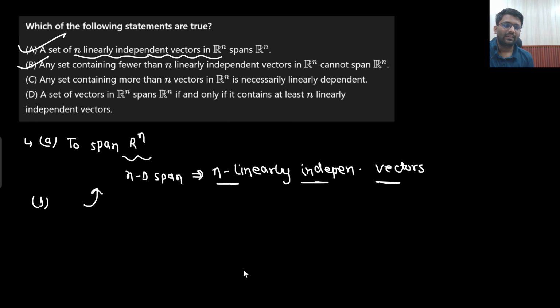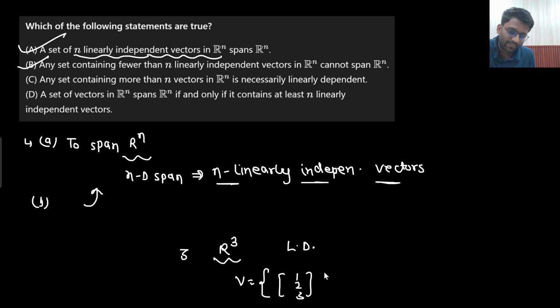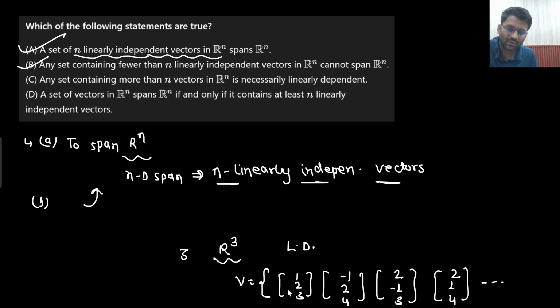Next, any set containing more than n vectors in Rn is necessarily linearly dependent. What does that mean? If you are not able to understand with Rn, let's take the example of R3. Any set containing more than 3 vectors in R3 will be linearly dependent. What is the meaning of R3? 3-dimensional vectors whose coefficients are real. That means I am creating a set where I have (1, 2, 3), (-1, 2, 4), (2, -1, 3), and (2, 1, 4), and so on.